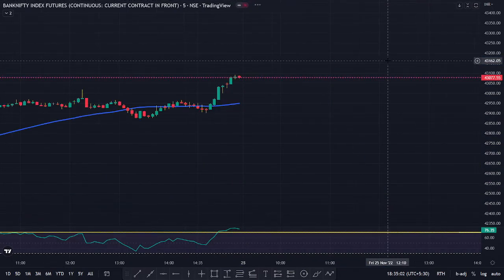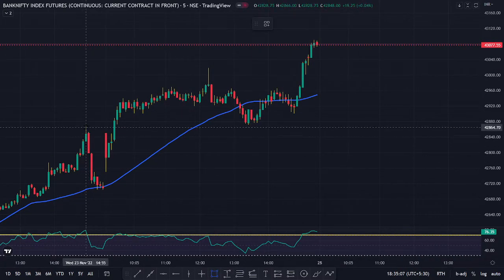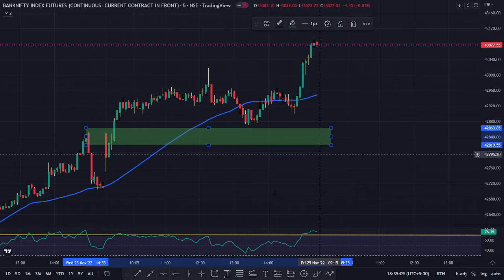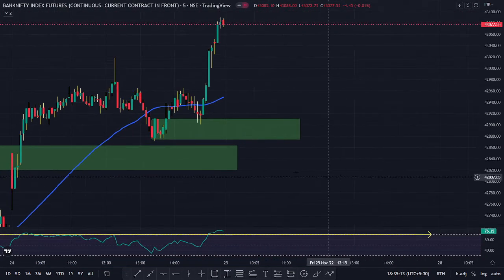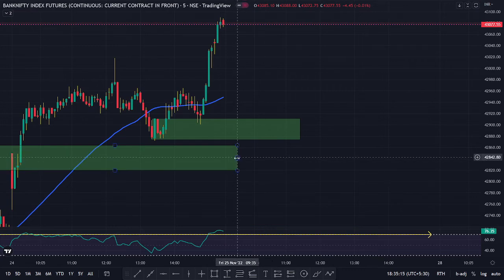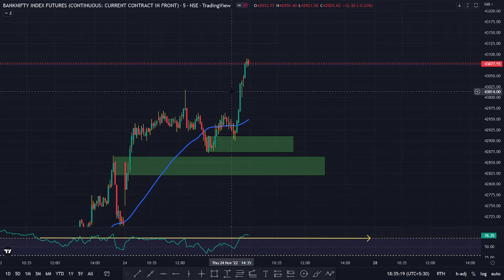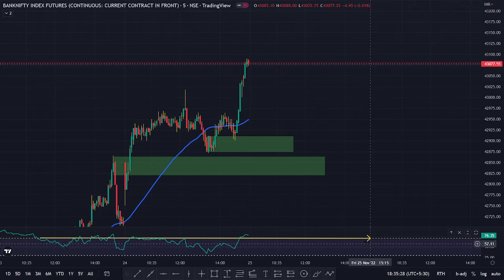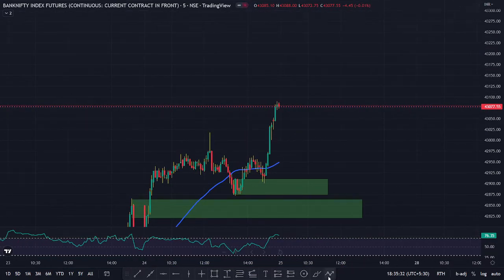Now we have found a demand zone, right? We have found a resistance demand zone right here. And this as usual is going to be a demand zone or whatever it is. Now where can you mark your support resistance zone? Resistance zones are going to be pretty simple. Wait for the market to create a swing high.